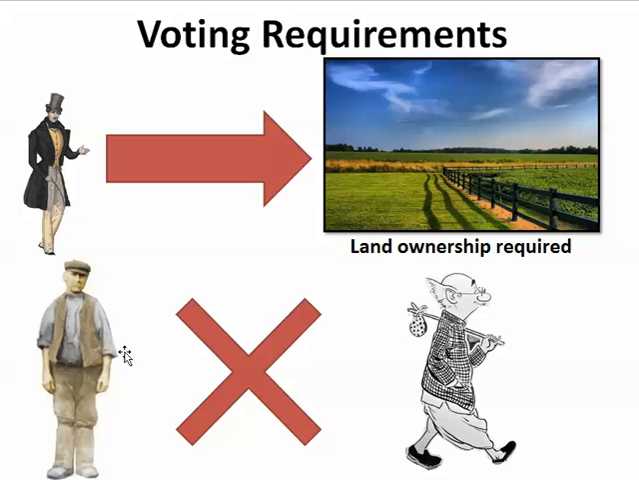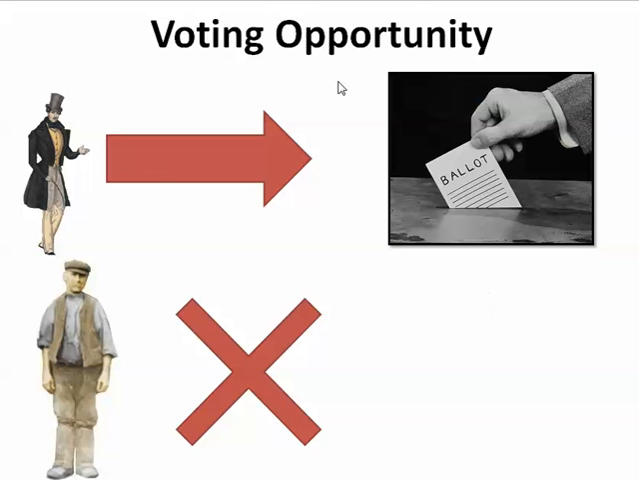The common man, the poor man, was landless, did not own land at all, had to rent, or was pretty much homeless. So that was an impediment or an obstruction for poor ordinary white men to have an equal chance at anything. Voting opportunity, there was none for the poor white man or common man.